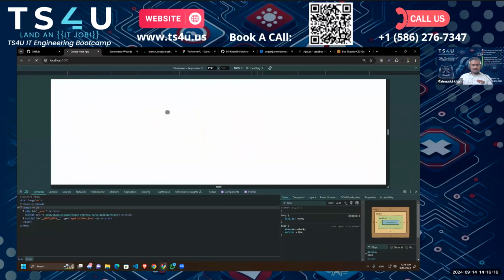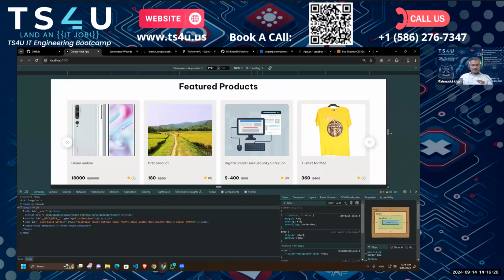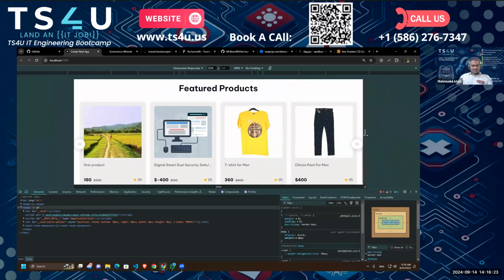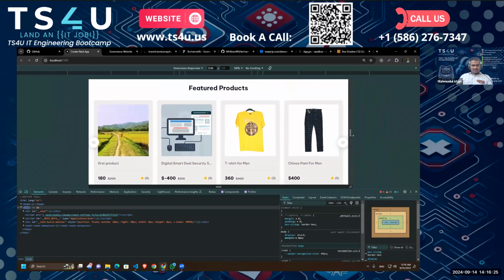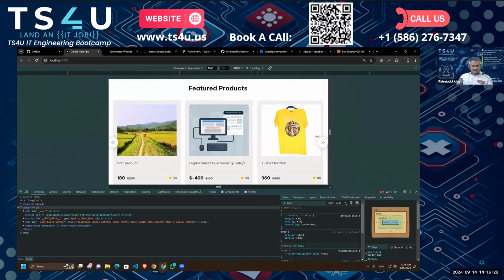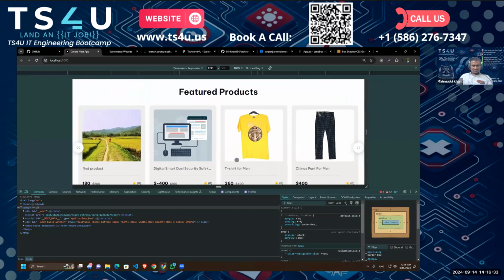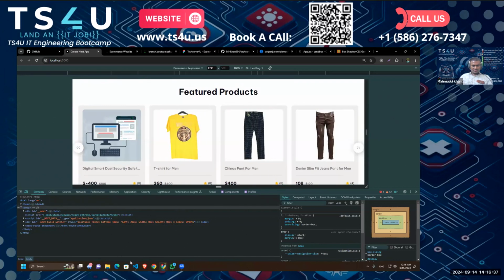Let me reload again. Okay, so now for devices above 1200 pixels, we will see 4 slides. When we reduce after 1200, we'll see 3, and then after 860, we'll see 2, right?